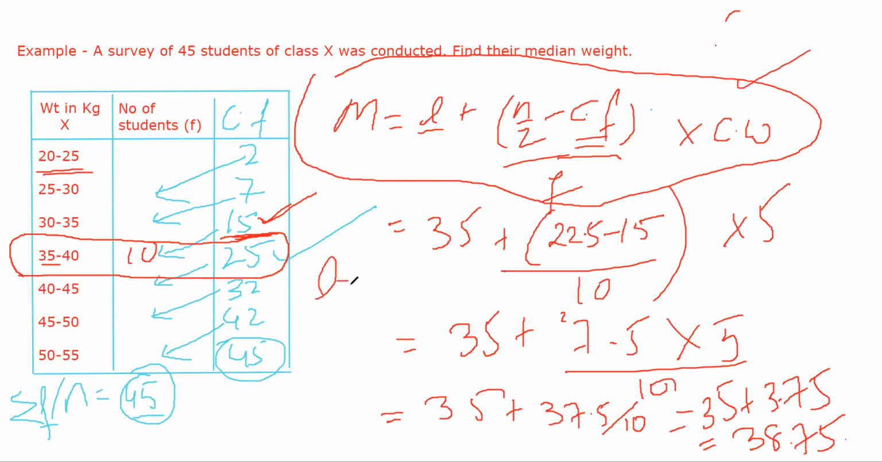So write L is equal to lower limit of median class, which is equal to 35. N by 2 is equal to 22.5. CF is the cumulative frequency of the preceding median class. Okay, of the class preceding median class. So that is equal to 15. Then F is frequency of median class. Okay, and CW is class width or class length, either way. And after writing that, you perform the calculation and it is easier to get them.